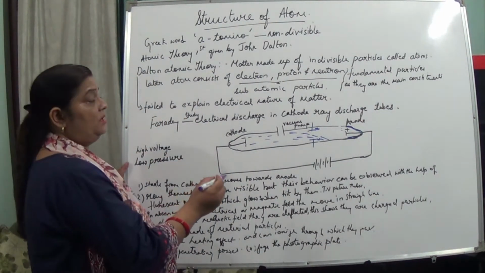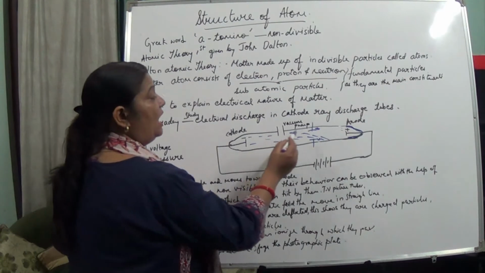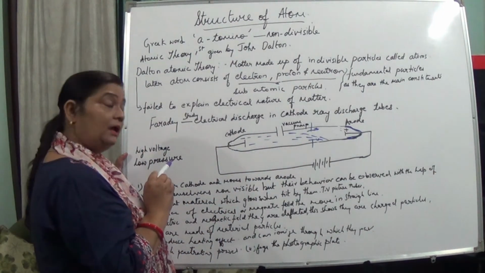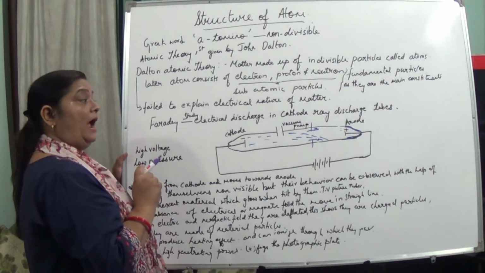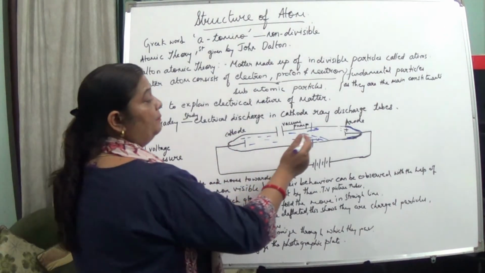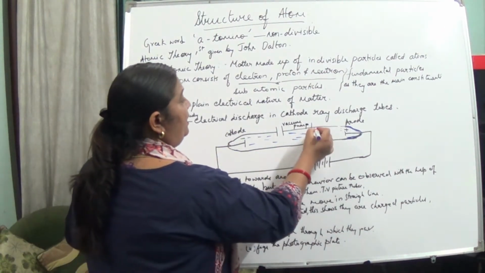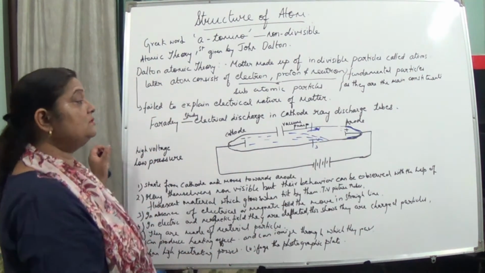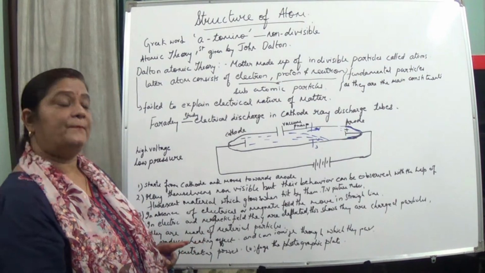This proves that these rays are negatively charged, and from here the name electrons came. This happens with a magnetic field also: with north and south poles, we can see deflections when the magnetic field is present.